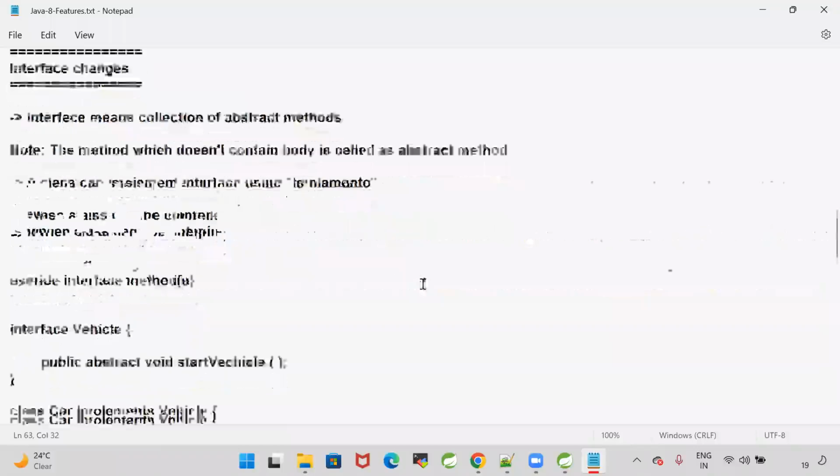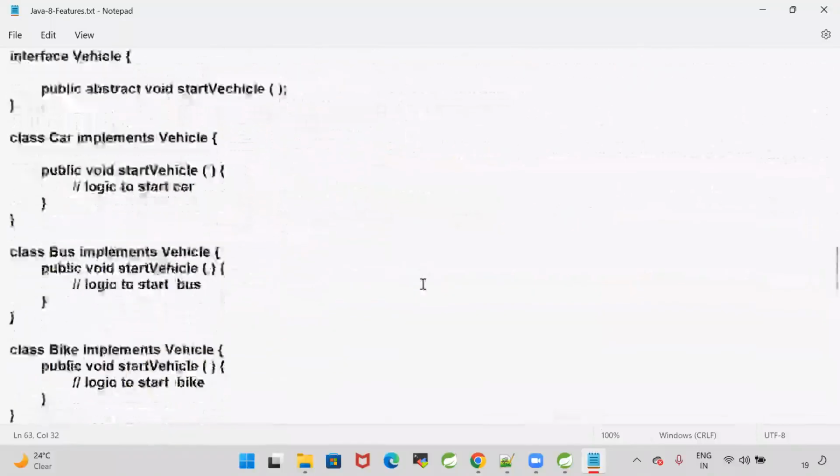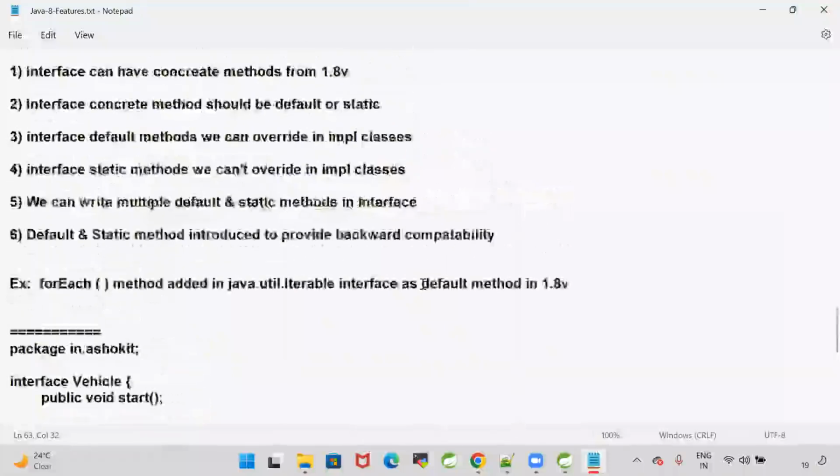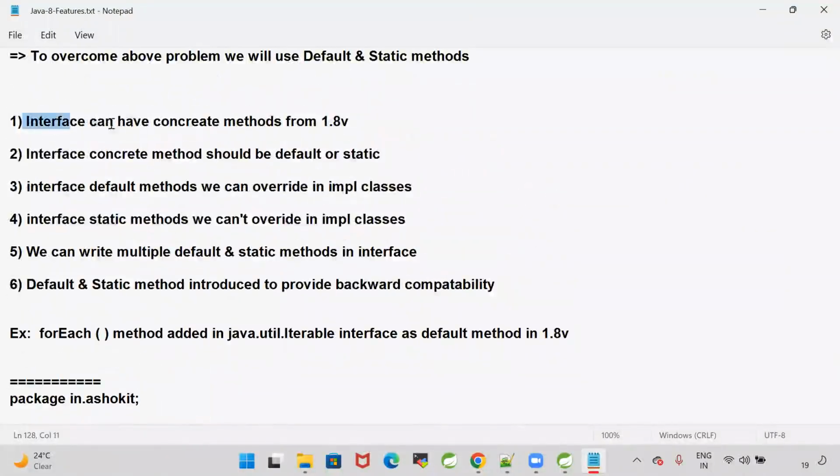In the last session, we have seen why we need to go for default and static methods in Java 8. An interface can have concrete methods from 1.8 version, and an interface concrete method should be default or static.